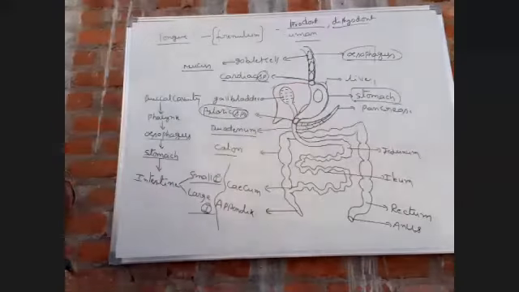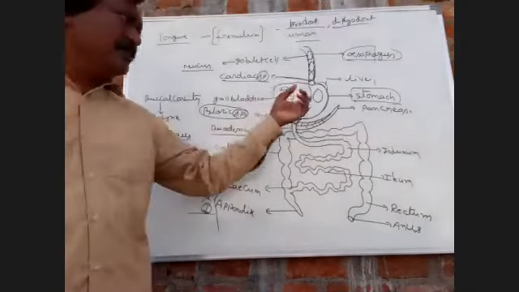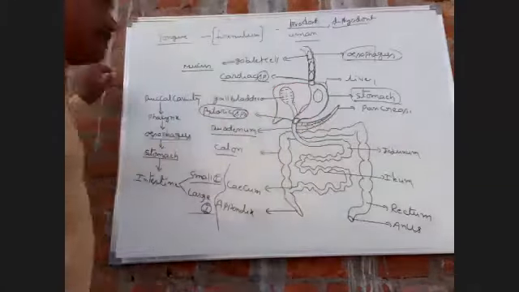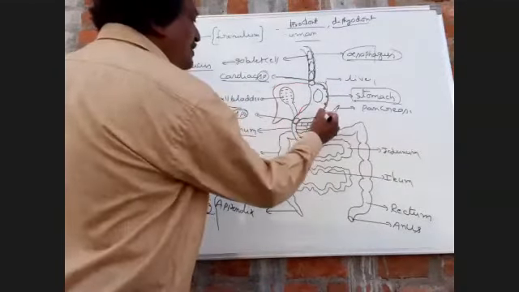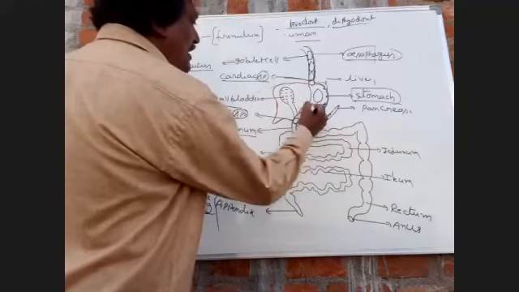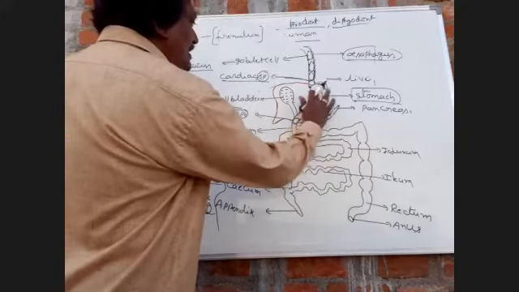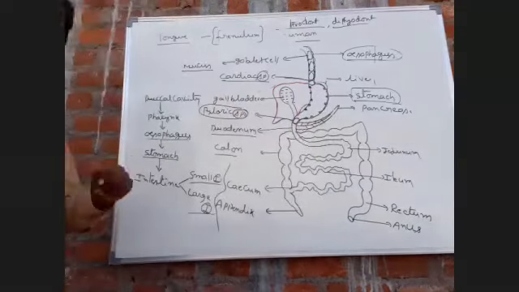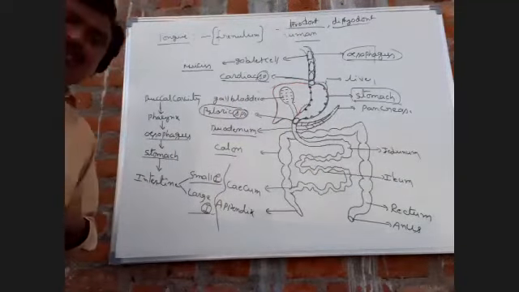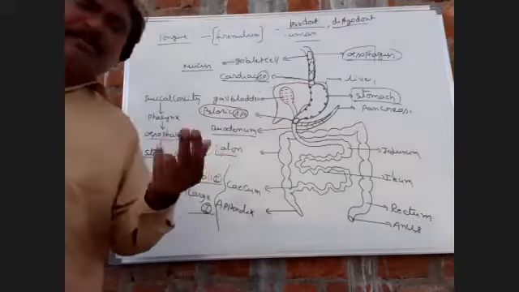Next one. On the wall of the stomach, approximately 35 million gastric glands are present. These gastric glands secrete gastric juice. In the gastric juice, two types of enzymes are present.